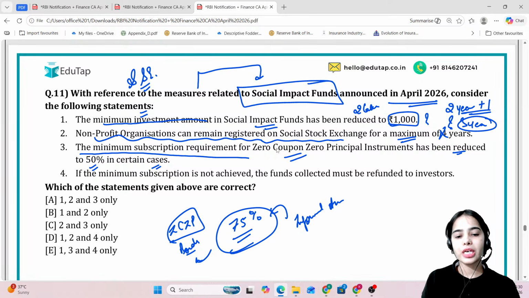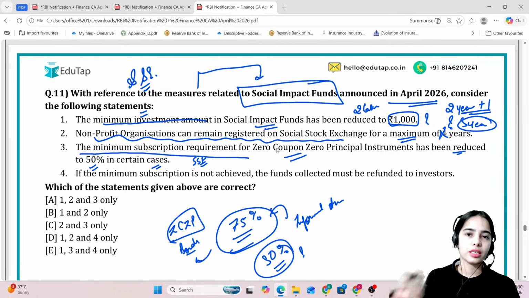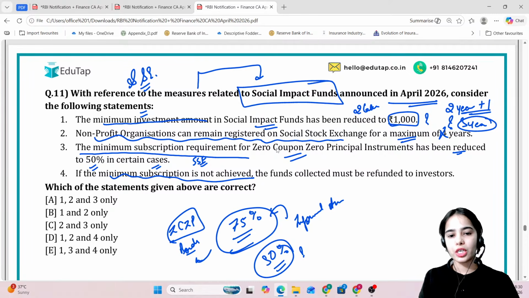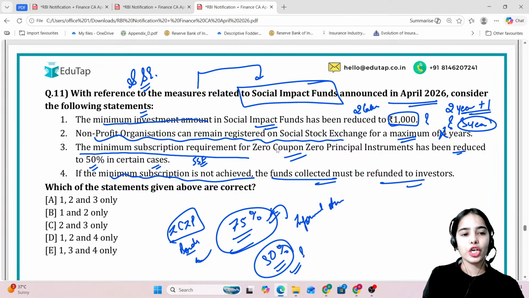But now it has been said that in certain cases where the social stock exchange agrees, 50% can be raised. If 50% is raised, then also this money can be taken and the bond can continue. But if the minimum subscription is not achieved, 75% in the general cases and 50% in the specific cases, the funds collected must be refunded. So the first is correct, the second is wrong, and the third and fourth are also correct. Okay, so the answer here is 1, 3 and 4.